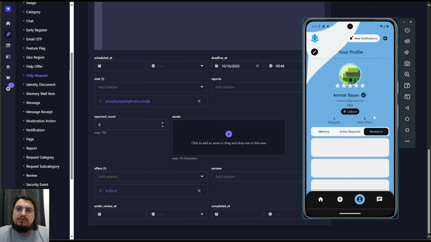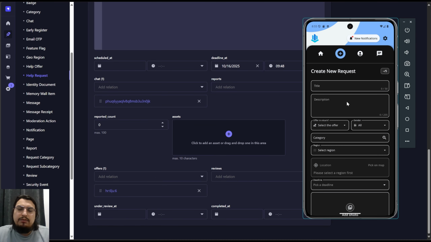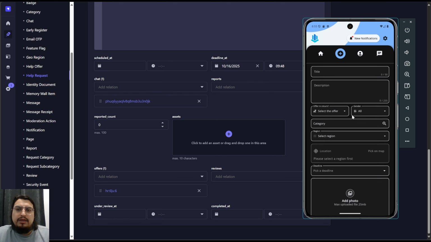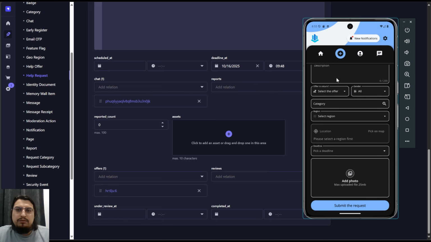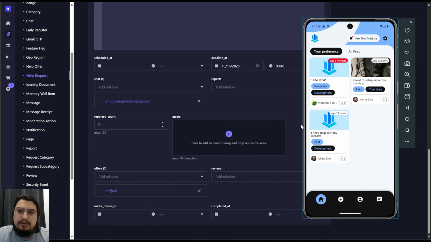For now, there are no reviews, and there is no way to make people review each other except limiting the request and the help offer. So people have to review each other so they can create a new request. With this they're limited, and they can definitely review now because they got the help. If they need to post more, they have to review each other, which is the main selling point for this.